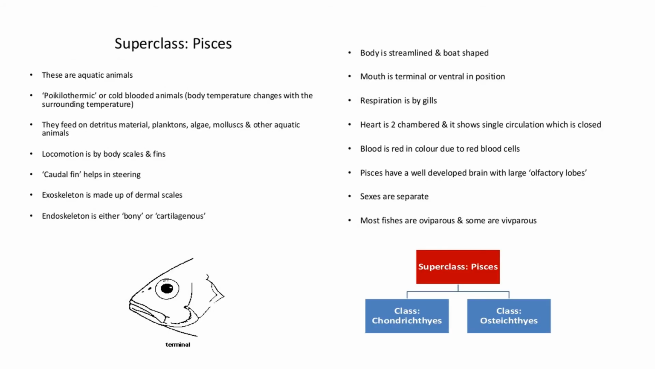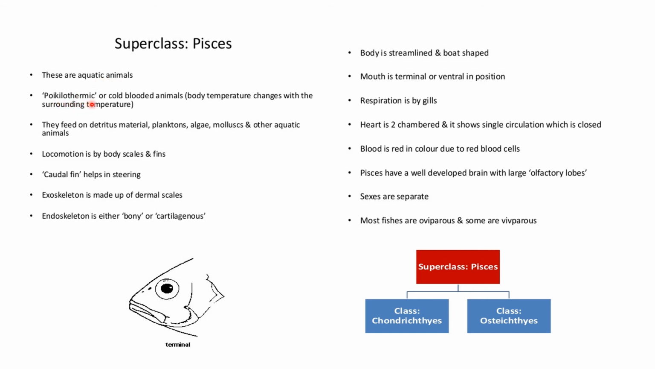Now moving on to the Gnathostomata, which are of two types. The subdivided superclasses are Pisces, which means it bears fins, and the other is superclass Tetrapoda, that is it bears limbs. Now let's see the superclass Pisces. Pisces means fish. So they are aquatic animals.